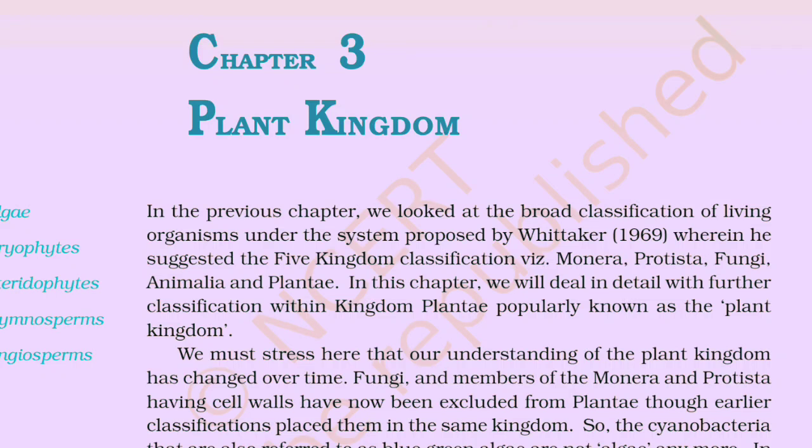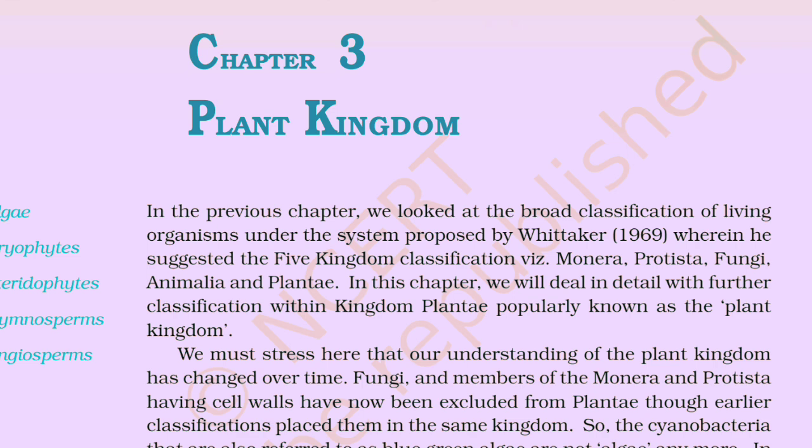Chapter 3, Plant Kingdom. In the previous chapter, we looked at the broad classification of living organisms under the system proposed by Whittaker in 1969, wherein he suggested the five kingdom classification with Monera, Protista, Fungi, Animalia, and Plantae. In this chapter, we will deal in detail with further classification within kingdom Plantae, popularly known as the plant kingdom.